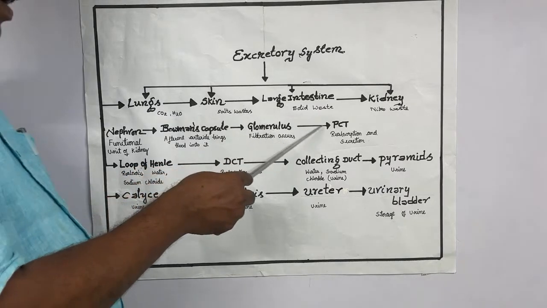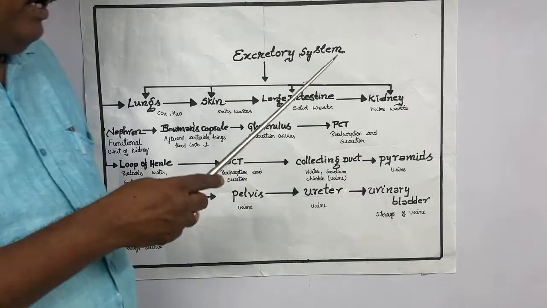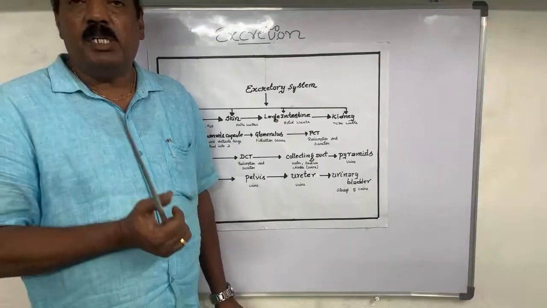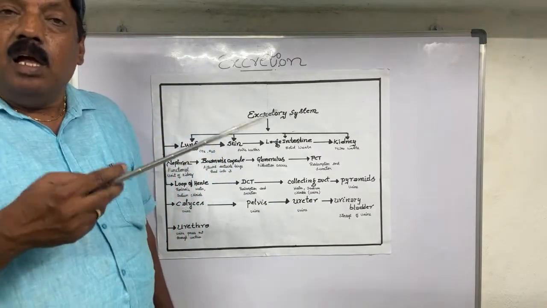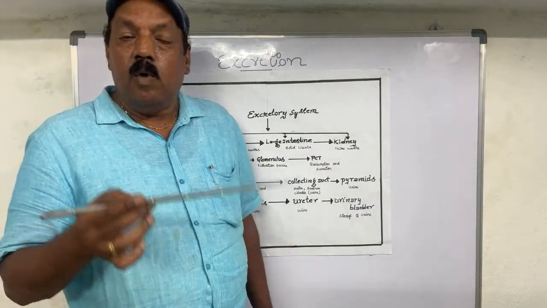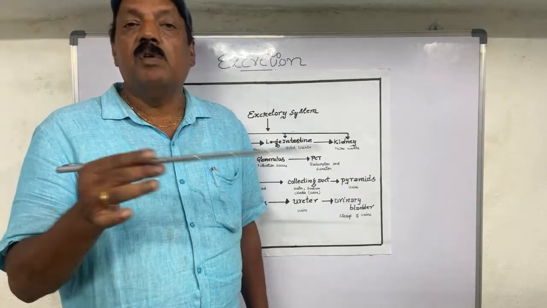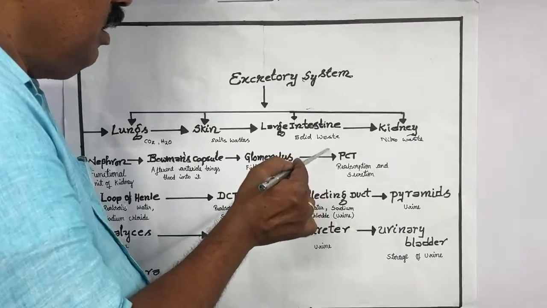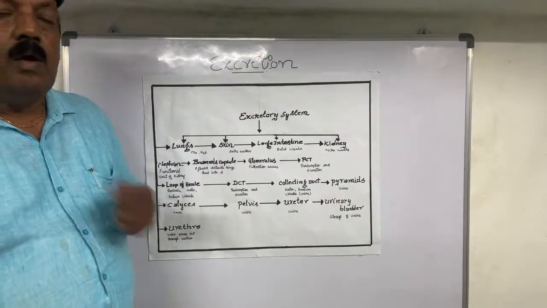After that, one tube is there, the PCT, proximal convoluted tubule. Whenever the blood starts filtration from the urine formation point of view, that is called glomerular filtration. In that, first the blood is filtered under high pressure. What will happen? We can find many important, useful, essential materials and also waste materials. All of these go directly into the PCT, and the important materials are going to be reabsorbed. Where are they going to be reabsorbed?